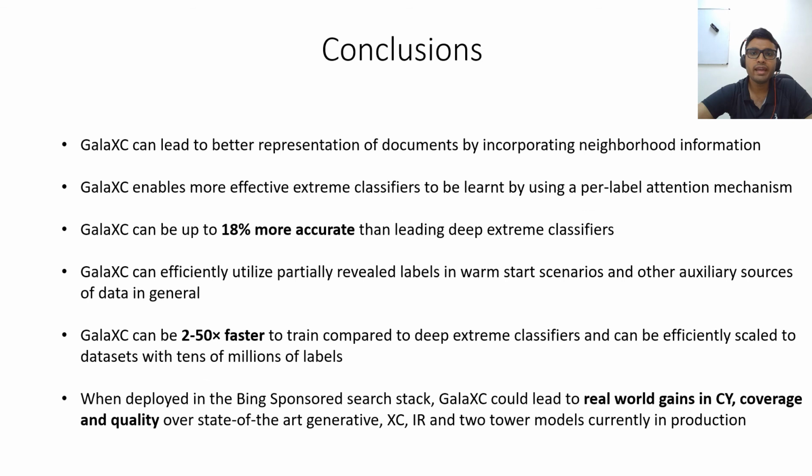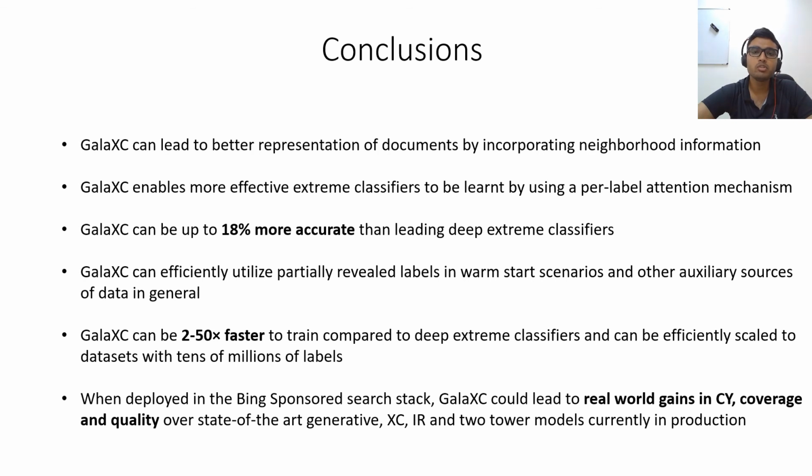To conclude, GalaXC is an algorithm for extreme classification which tries to learn better document representation by incorporating neighborhood information with the help of a joint graph over documents and labels. It further tries to learn better classifiers using a per label attention mechanism. These contributions allow GalaXC to be up to 18% more accurate than leading deep extreme classification algorithms, with GalaXC performing particularly well for data scarce tail labels.